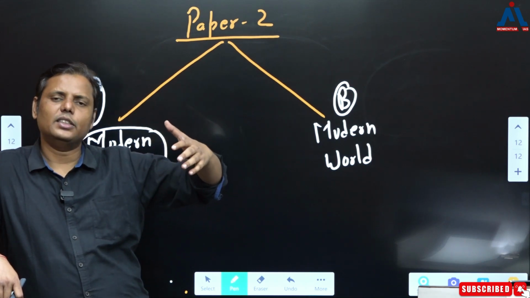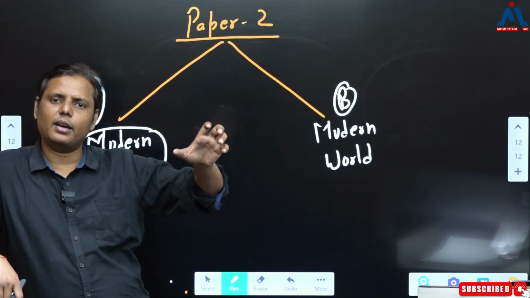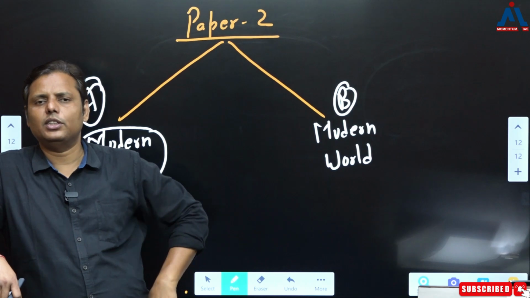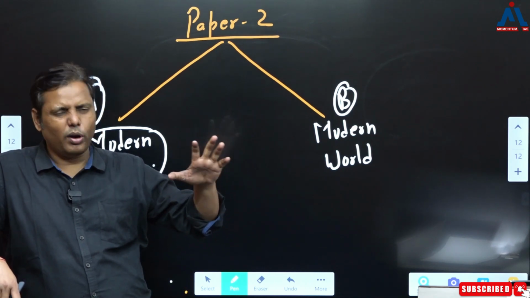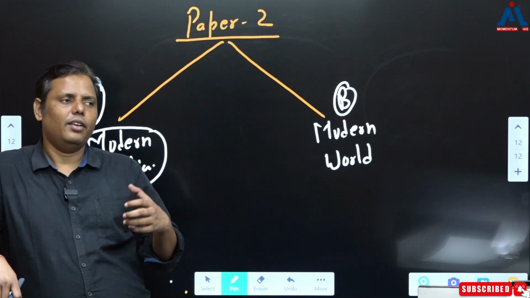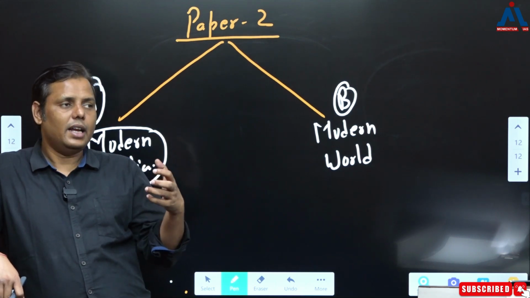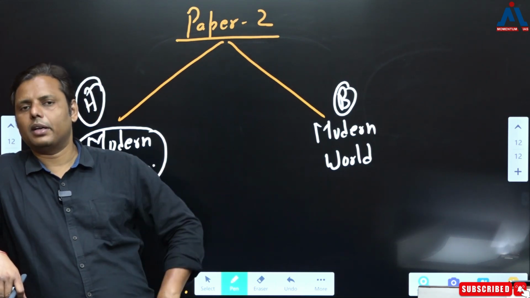From the middle of the 18th century to, let's say, the middle of the 20th century, India remained colonized, roughly speaking, for those 200 years. And in fact, they did a great amount of exploitation of India. And then finally we fought a battle that's called India's War of Independence, and then India becomes independent.